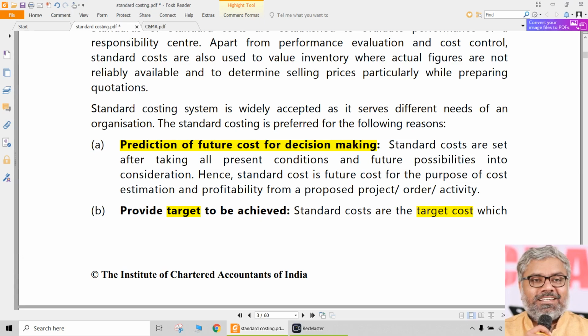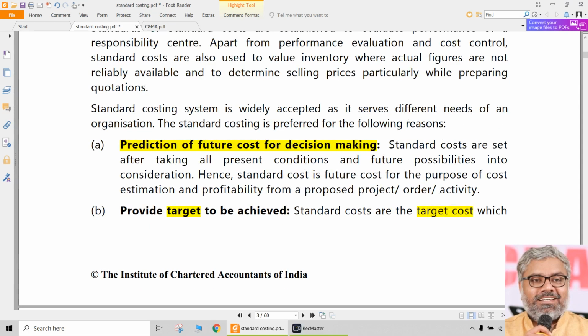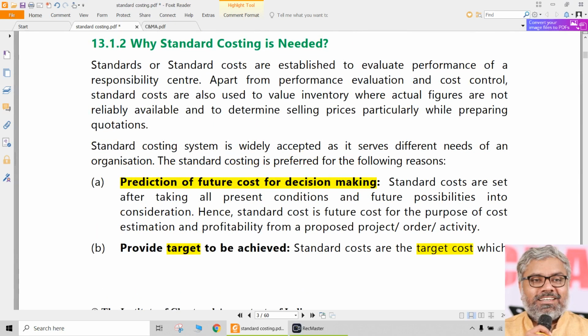Even a cook who is working in that ship will have his own target. This much food you have to cook daily. Quantity, fixed. Everything is planned. So meticulous planning will be facilitated with the help of this standard costing technique, we can say. So that is one of the other importances or significances of standard costing.